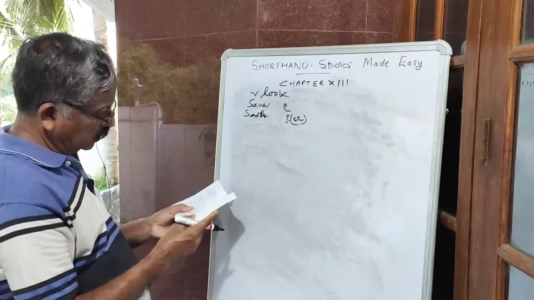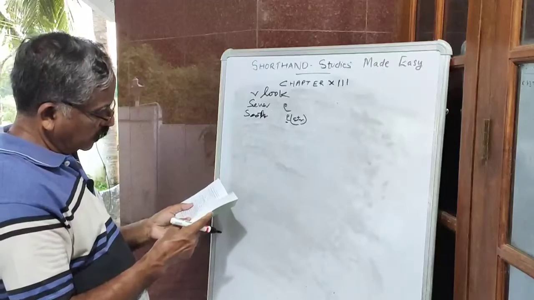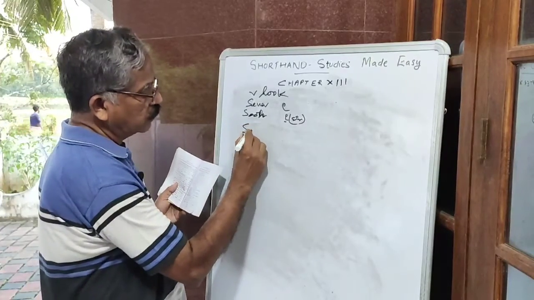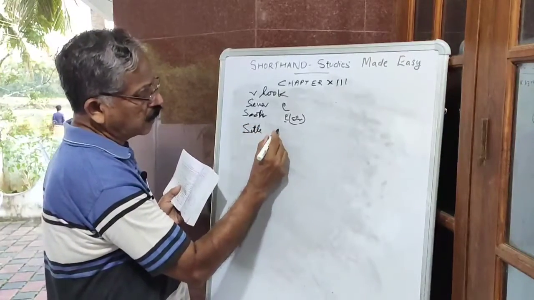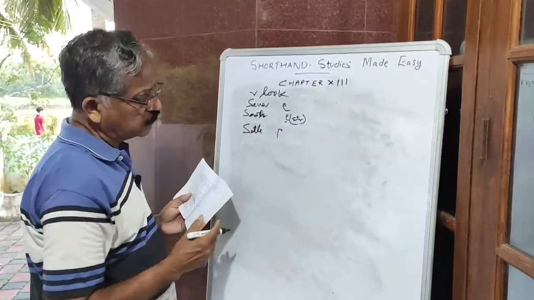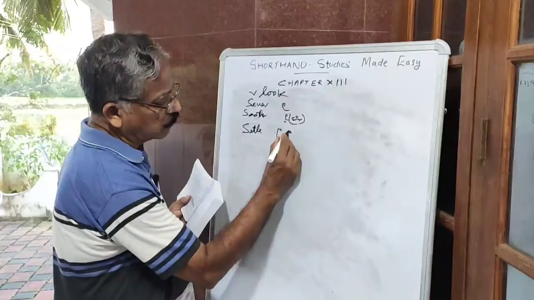Now, like this, the L is also represented by a hook. Now, settle. How to write settle? S and till. Settle. We write like this. It will be a small hook, like this, settle.